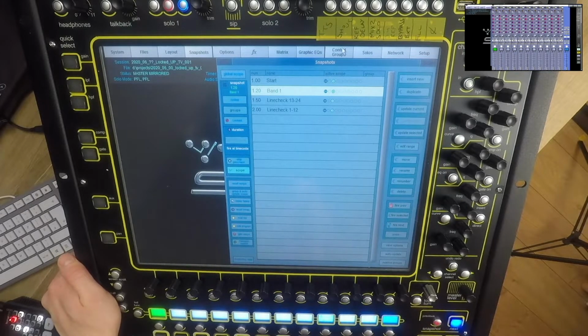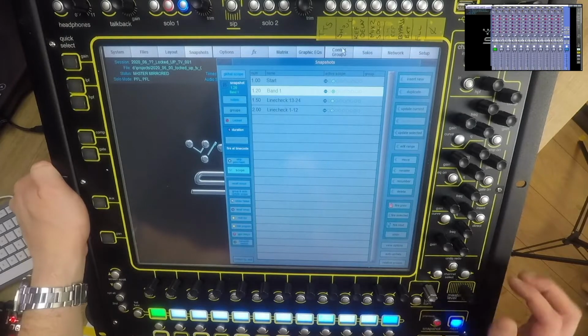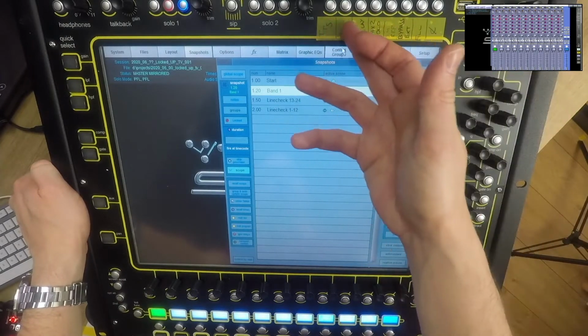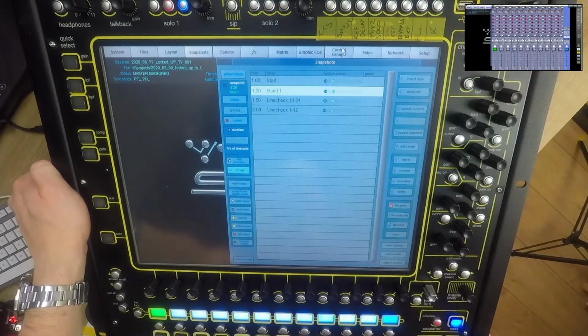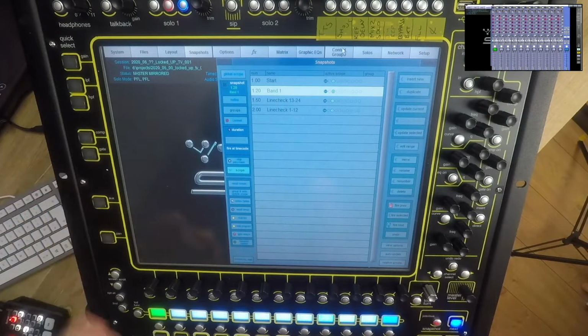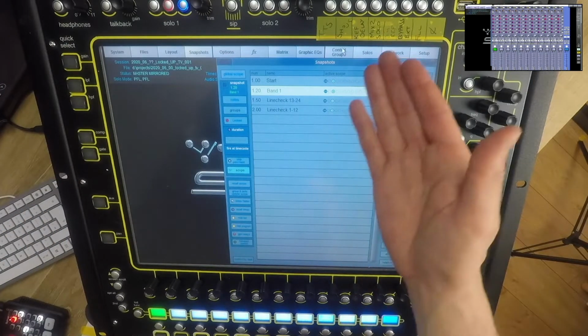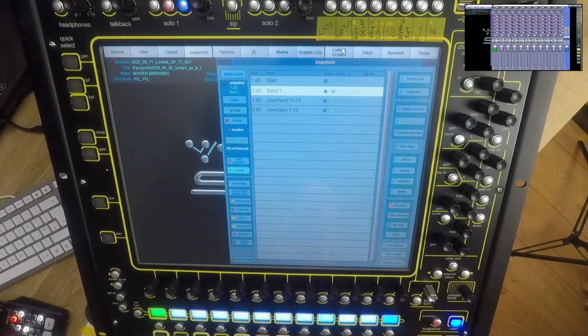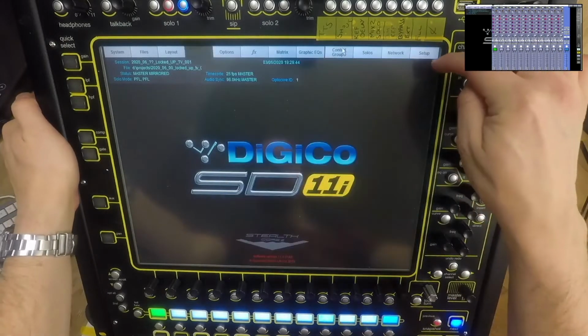So after I've built my snapshots, I think about my macros. So let's take a look at that. Now, I'm going to talk you through the macros I have, and then I'll show you setting them up. These aren't all the macros I would usually use, but only having 8 buttons here, I just thought I'd show you a selection of the ways they can be utilised.